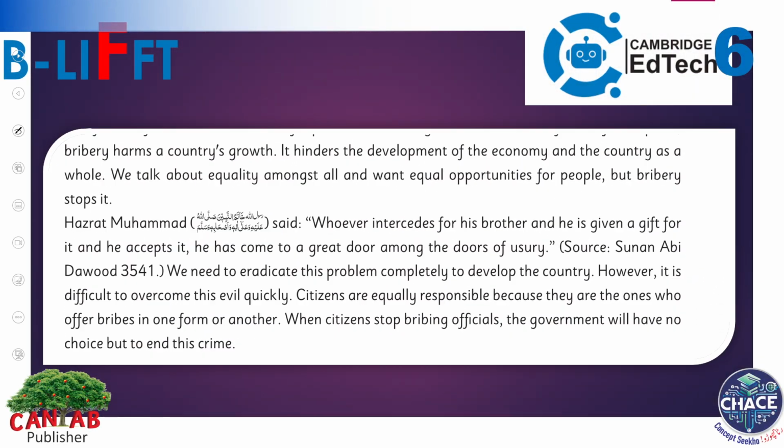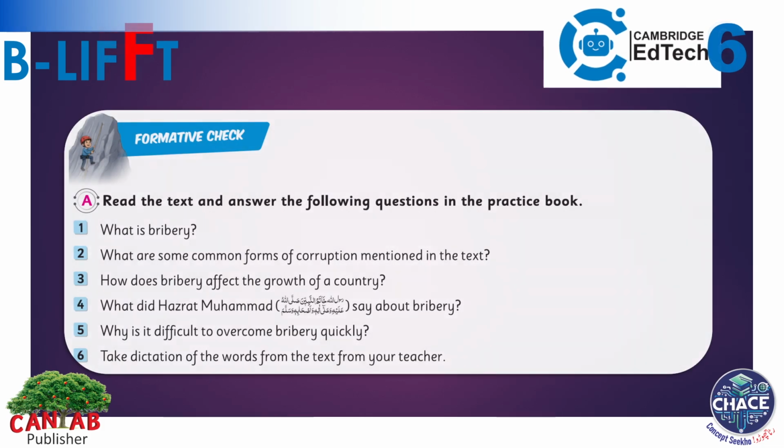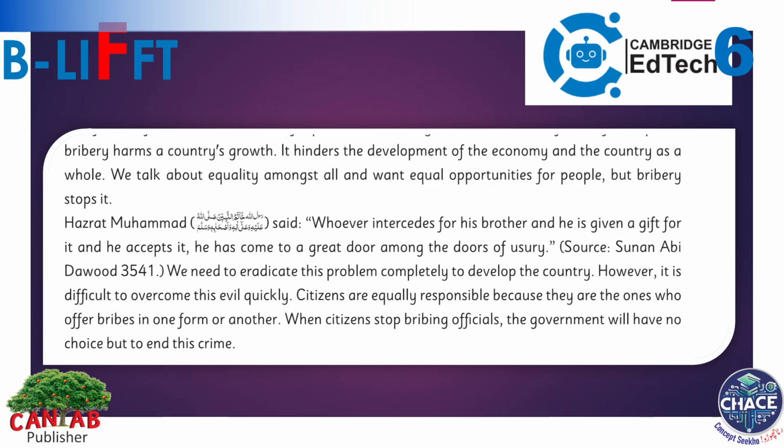Before reading this text, we have to read the questions of this text. The first question is, what is bribery? And the second question is, what are some common forms of corruption mentioned in the text? If you look at your first question, here the keyword is bribery and the tense is present tense. And in the second question, the keywords are common forms of corruption mentioned in the text. Now, let's read the text.